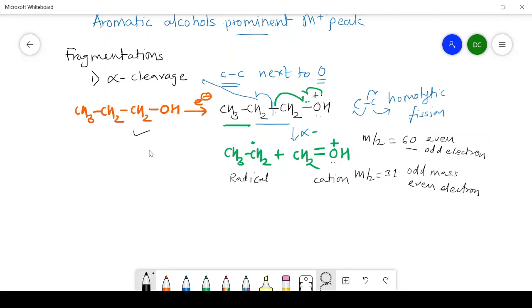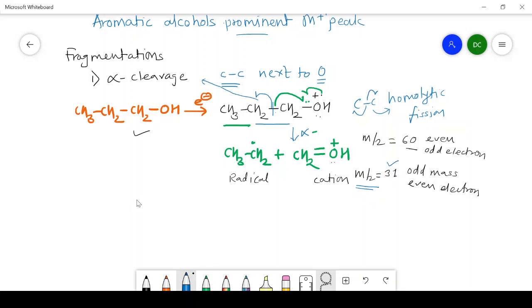Generally, the primary alcohols give a cation having m/z value 31. After the alpha cleavage, it is a characteristic peak observed at 31.